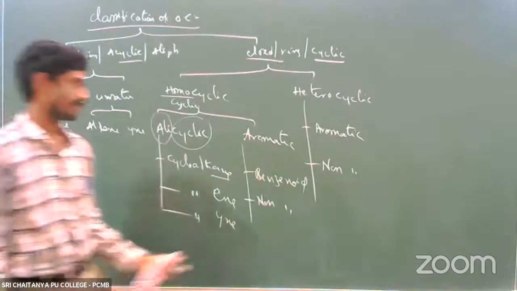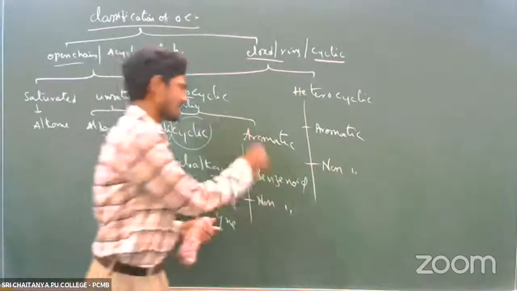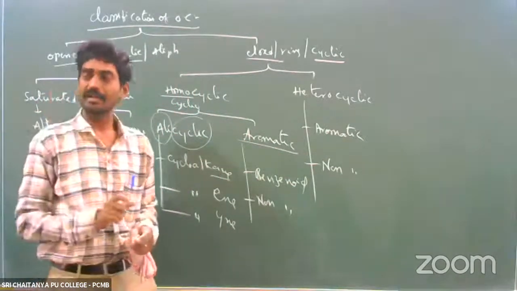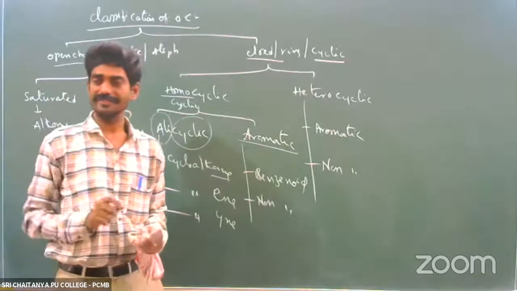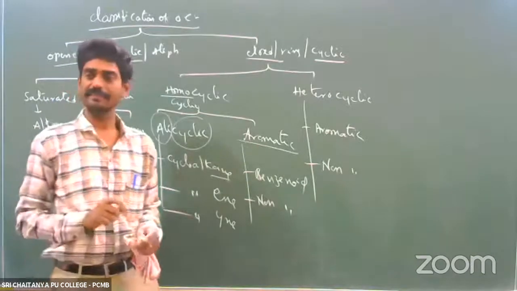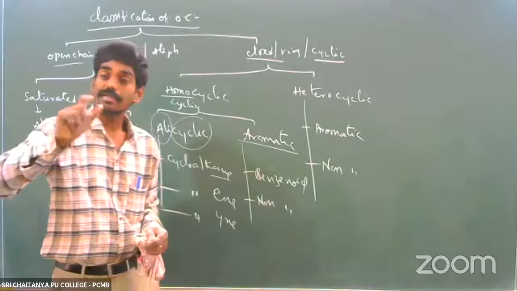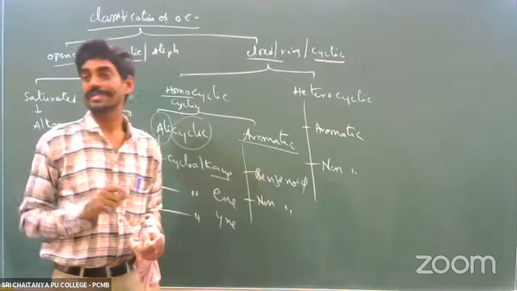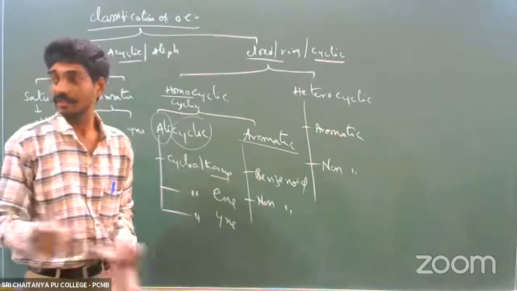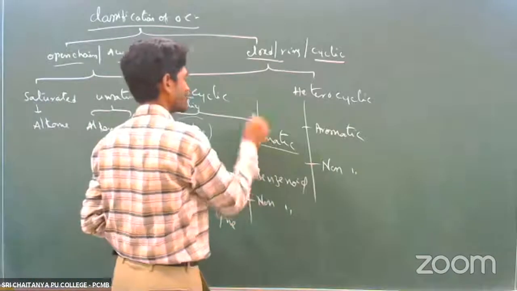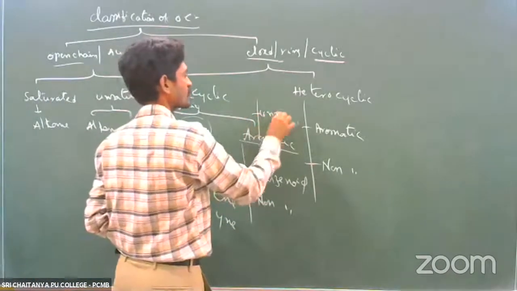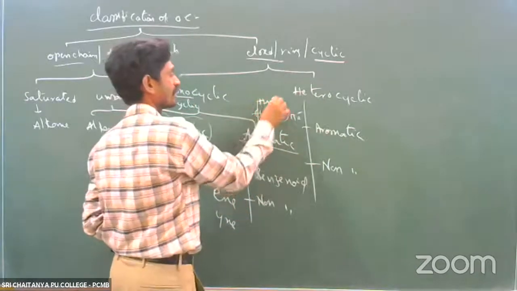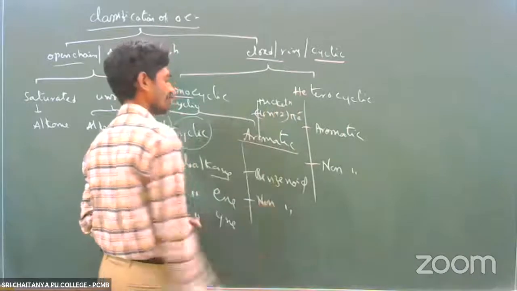And aromatic means those compounds which have a cyclical ring where the carbon atoms undergo sp2 hybridization, with planar geometry, alternate double and single bonds, conjugation, and following Huckel's rule, that is the 4n plus 2 pi electrons rule. Then that compound is called an aromatic compound.